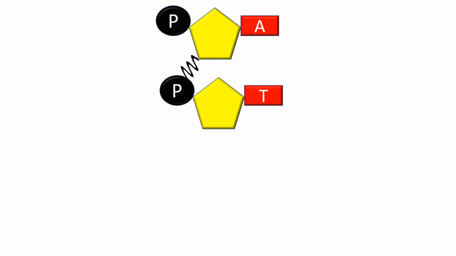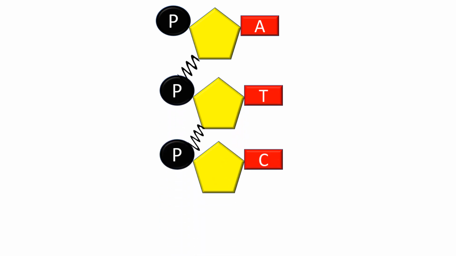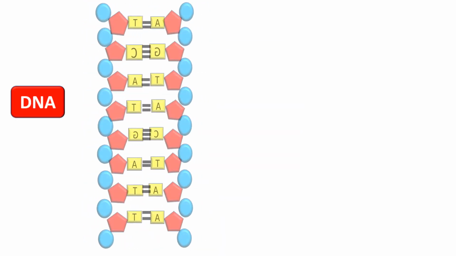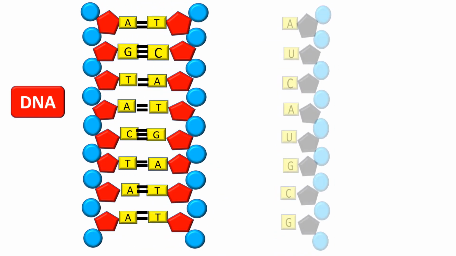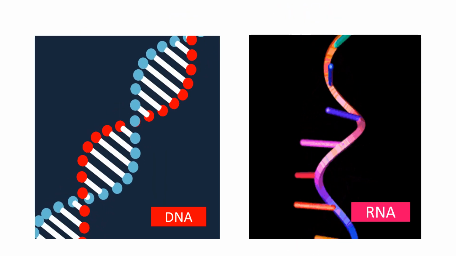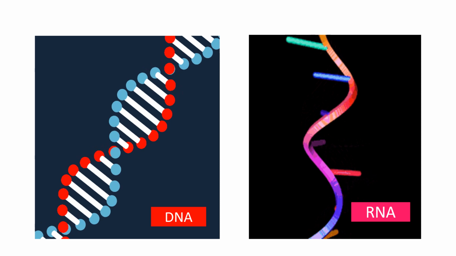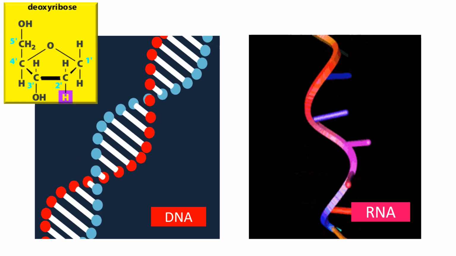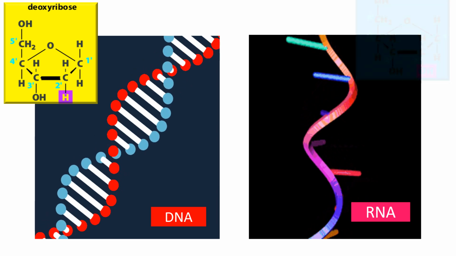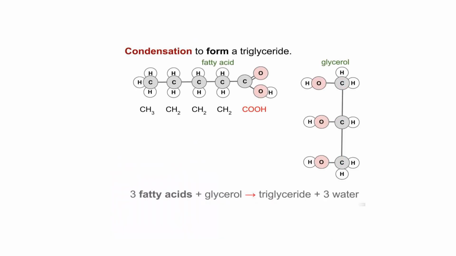Nucleotides are bound by phosphodiester bonds, and a polynucleotide is resulted due to this bonding. DNA, RNA. DNA is formed by deoxyribonucleotides, which are made by deoxyribose sugar. RNA is formed by ribonucleotides, which are made by ribose sugar. But no such polymerization occurs when lipids are made.